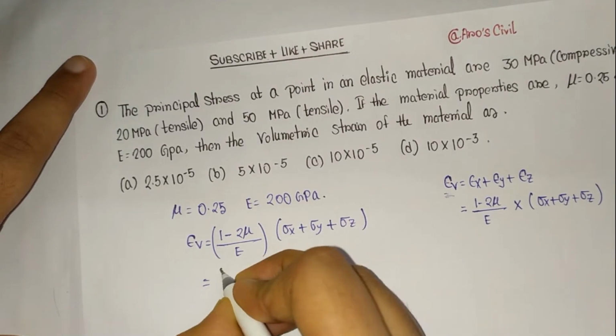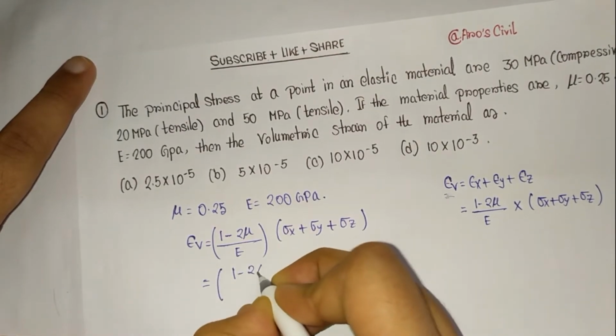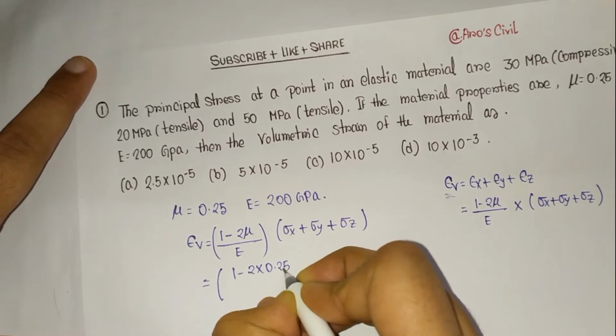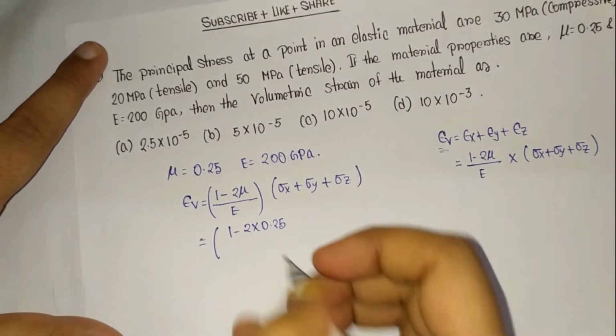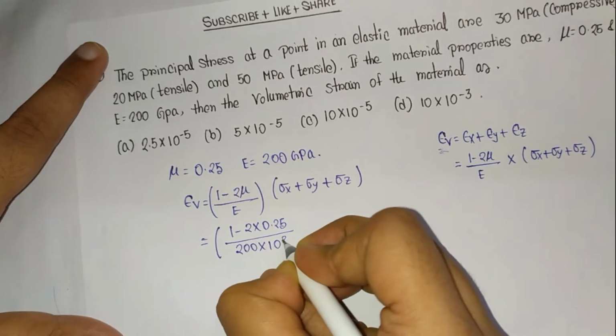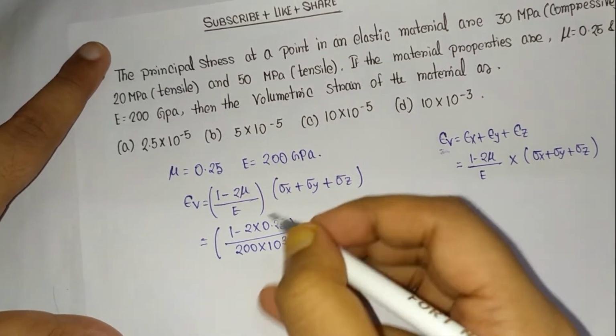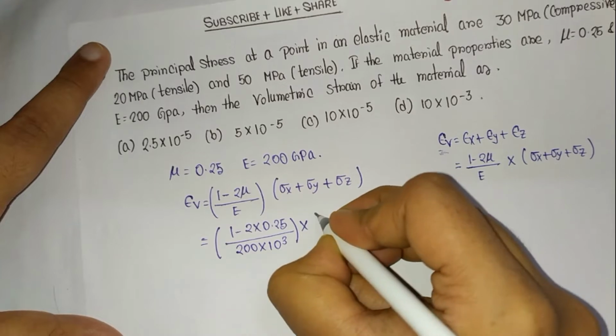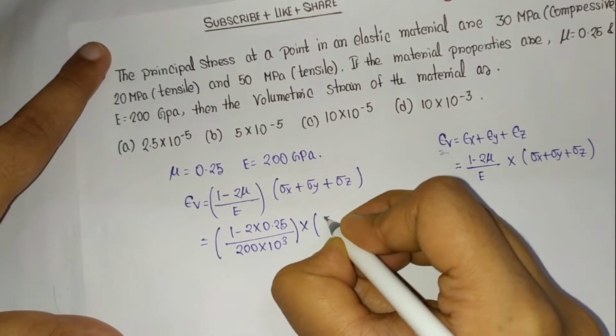Here mu is equal to 0.25, so 1 minus 2 into 0.25. Modulus of elasticity is equal to 200 into 10 to the power 3 kilopascal,